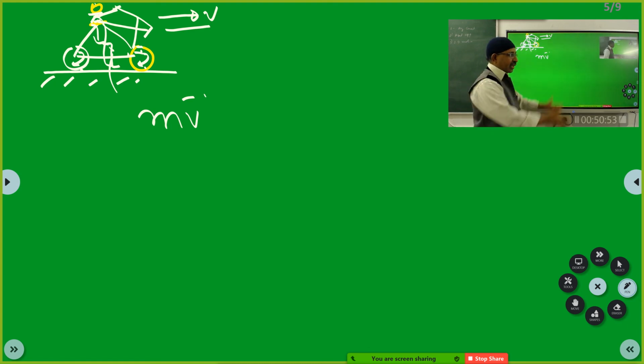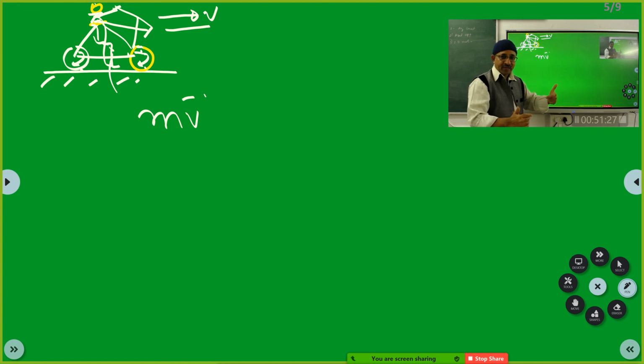So, if the cycle is going straight, the friction between the wheel and the ground is static friction. Point number 1. Supposing you turn the cycle to the left or right, then if it is a smooth turn, if there is no relative motion between the point on the wheel and the ground, then also it is static friction. But this static friction is perpendicular to the wheel, and that makes the velocity vector change, while still the cycle is rolling.